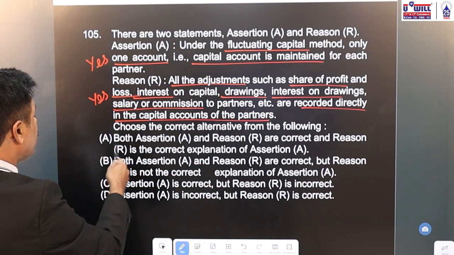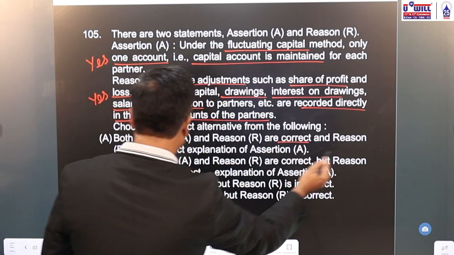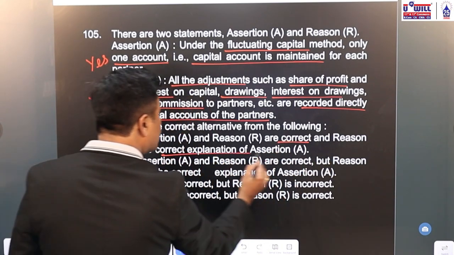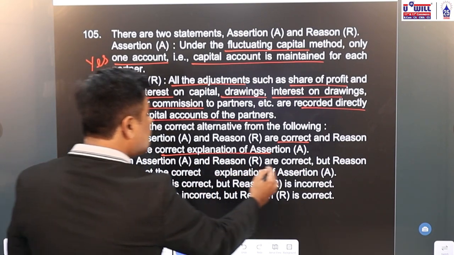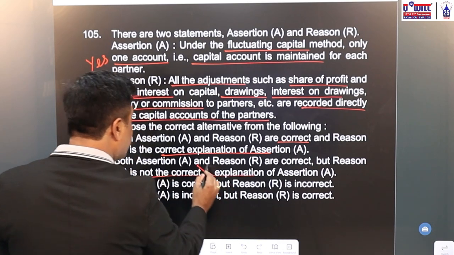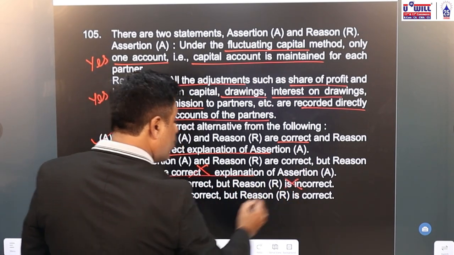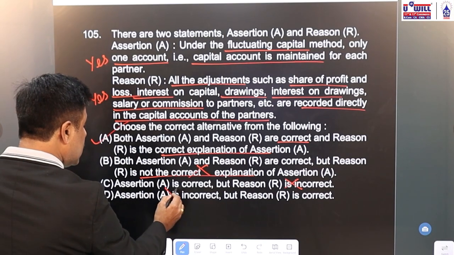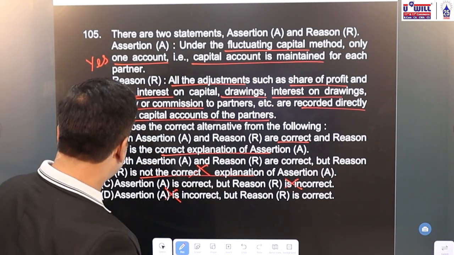So which option do you find? Both assertion and reason are correct. Yes. Reason is the correct explanation of assertion. Yes. Both assertion and reason are correct. Yes. But reason is not the correct explanation. False. Reason is the correct explanation. Reason is incorrect. No, it is correct. Assertion is incorrect. No, it is correct. So option A is the correct answer.